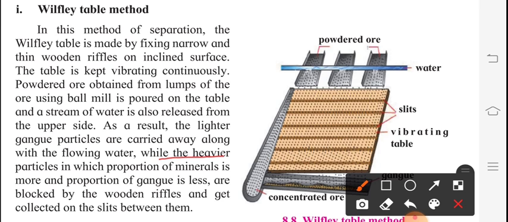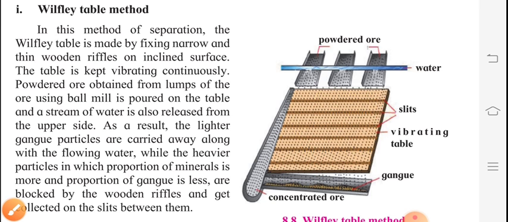The heavier particles, in which the proportion of minerals is more and the proportion of gangue is less, are blocked by the wooden riffles. Whatever proportion of mineral is heavier is attached to these slits. They stop over here itself, and the remaining gangue particles come out with the water.